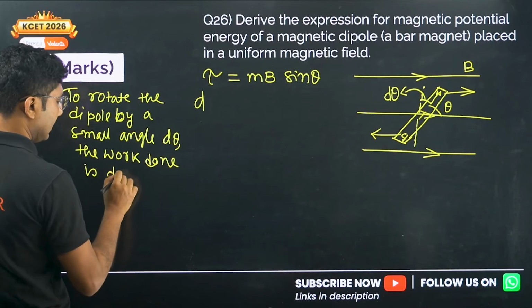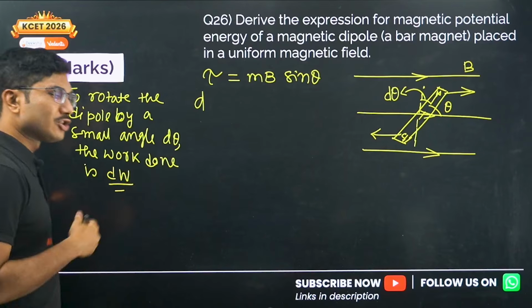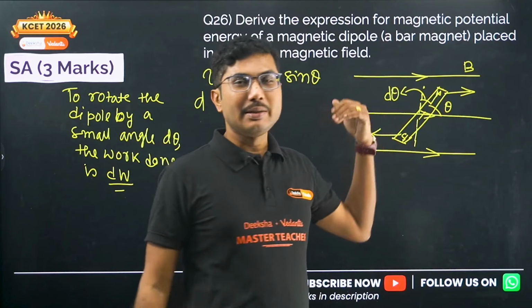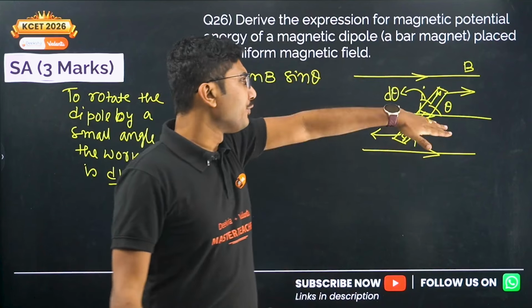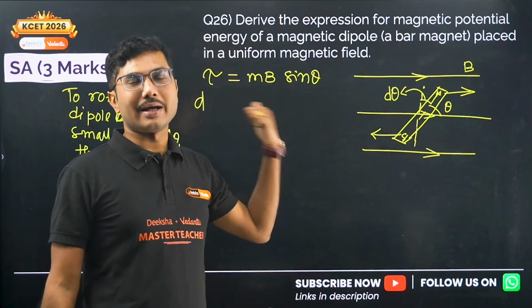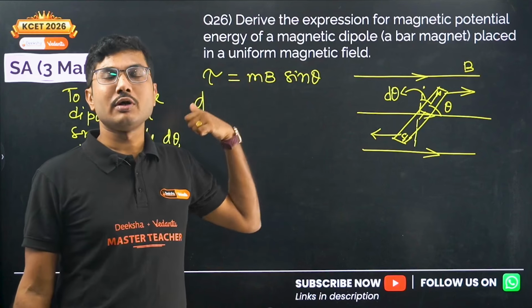Why are we taking a small rotation? Because torque depends on the angle theta. If you change the angle by a very large amount, the sin theta value changes drastically, and the torque will also change.